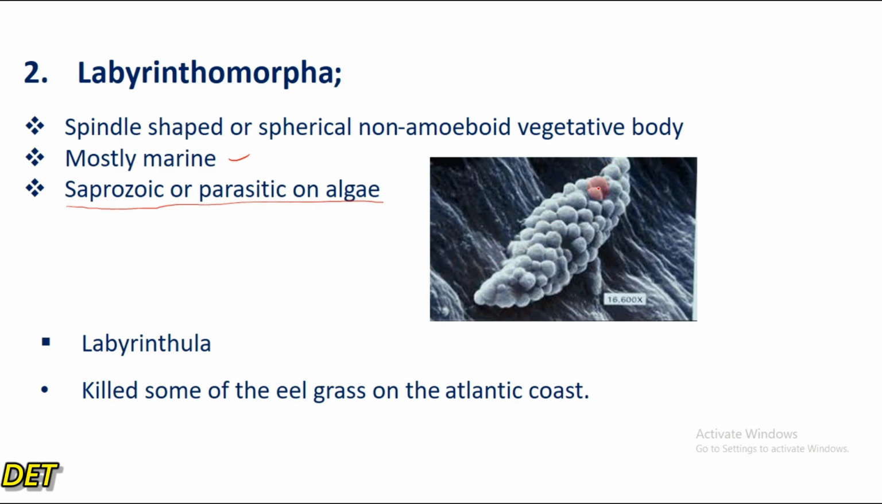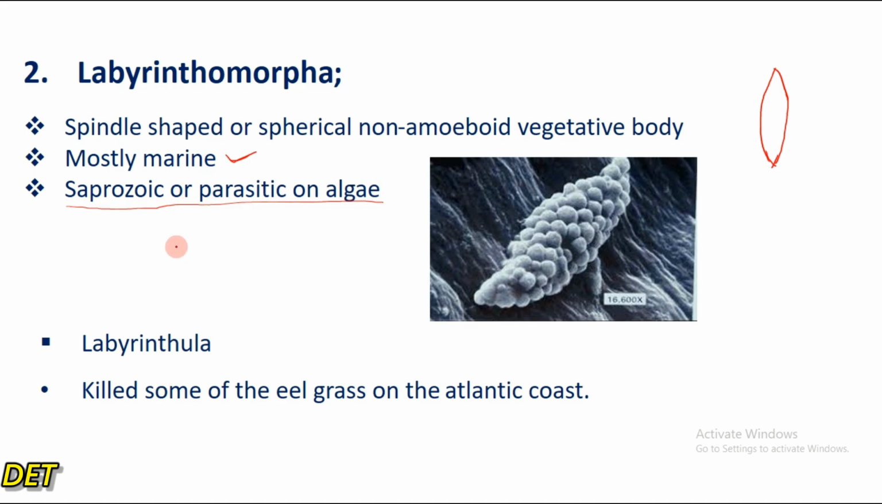You can see that the organism is spindle shaped. A spindle means like this. Anything that is spindle shaped tapers at both ends, right? So it is spindle shaped or spherical and it has a non-amoeboid body. They are mostly marine. What does that tell you? That they are found basically in a saltwater environment, and they are parasitic or saprozoic on what? Algae. It's very important.